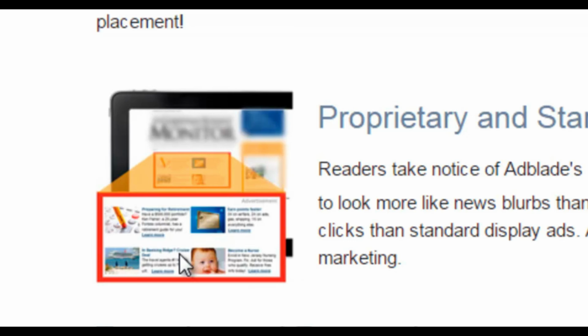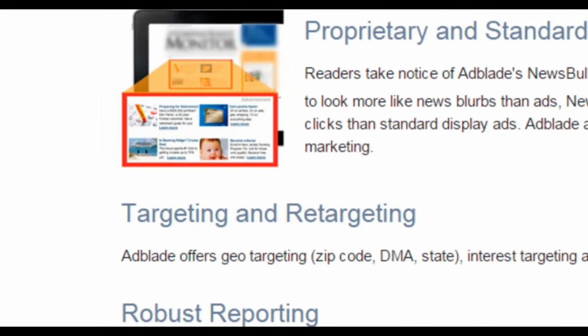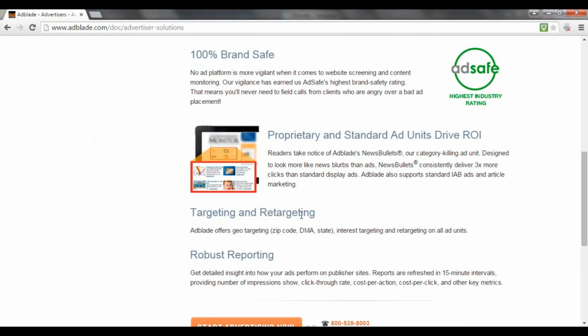Basically, ad blindness means that you will see an ad on the side of a website, you'll know it's an ad straight away and you'll just ignore it. That doesn't really happen with these type of ads. This platform also enables you to do retargeting, which is if someone's already visited your website, you'll leave a cookie in their browser, and you can actually advertise specifically to those people again.